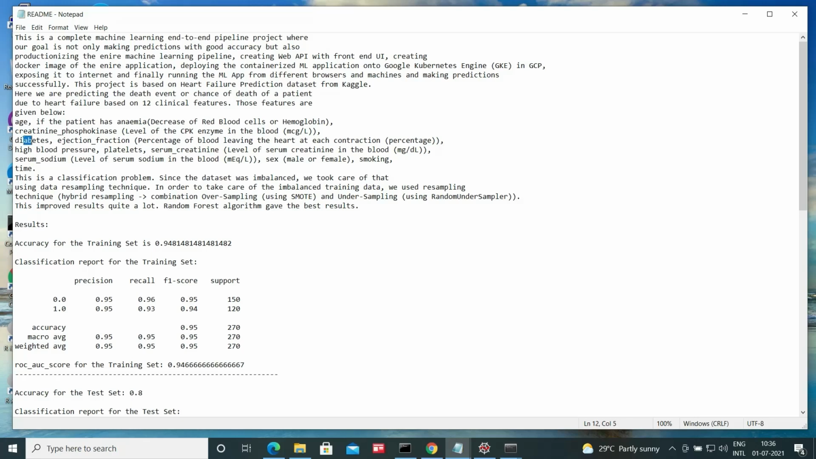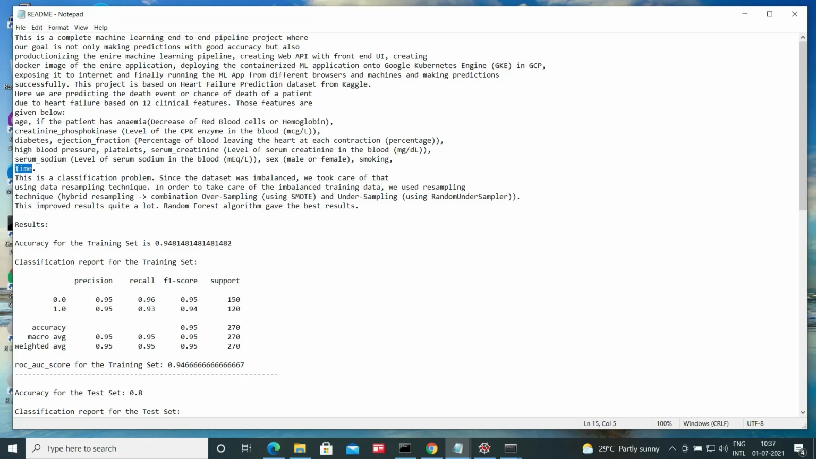Then diabetes, that means whether a person has diabetes or not. Ejection fraction, that is the percentage of blood leaving the heart at each contraction. Then whether the person has high blood pressure or not. Then platelet count. Then serum creatinine level, that is the level of serum creatinine in the blood. Serum sodium, level of serum sodium in the blood. Then sex, whether the person is male or female. Then whether the person smokes or has a smoking history.